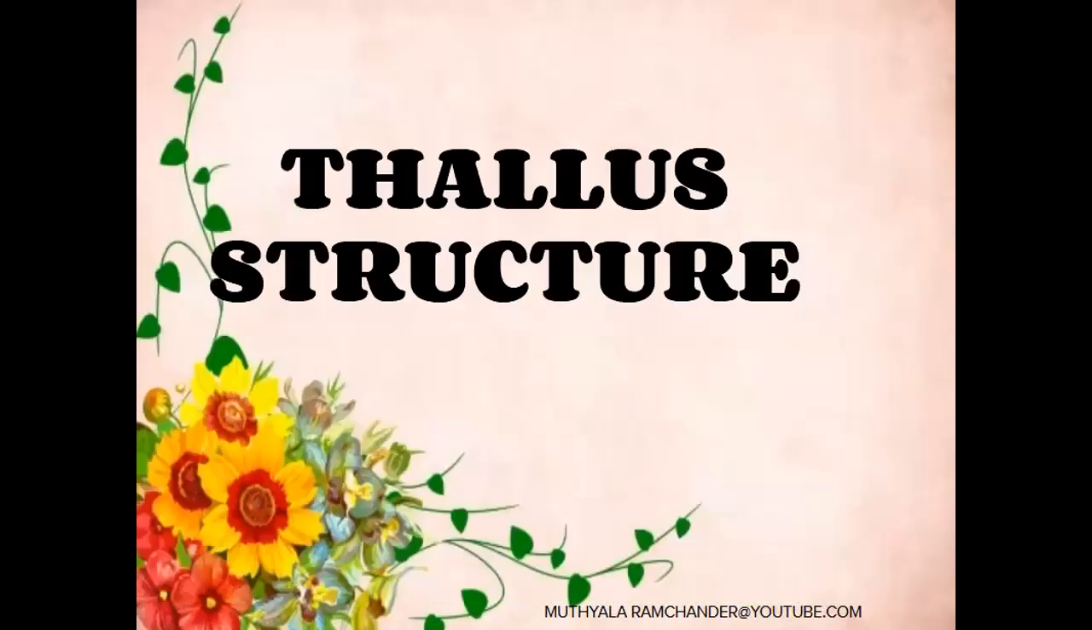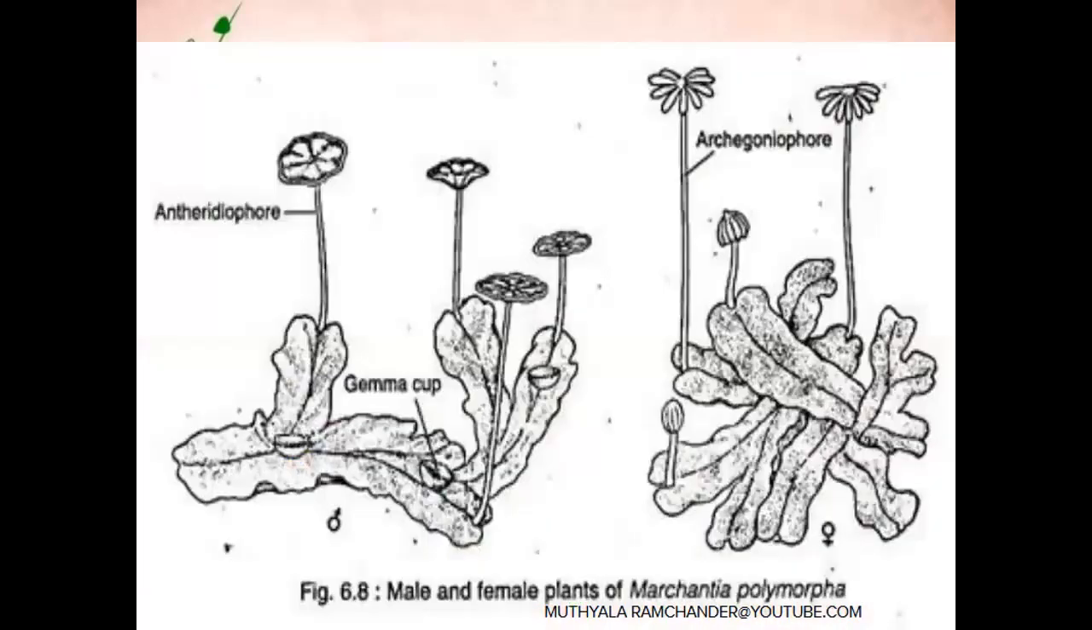And we discussed here the Marchantia thallus structure, the thallus with external characters. The Marchantia gametophytic thallus shows a dioecious condition. Dioecious means the male gametophytic thallus and female gametophytic thallus are separate individuals. They are independent and prepare food material by photosynthesis. Male sexual organs develop on the male gametophytic thallus. Female sexual organs develop on the female gametophytic thallus.